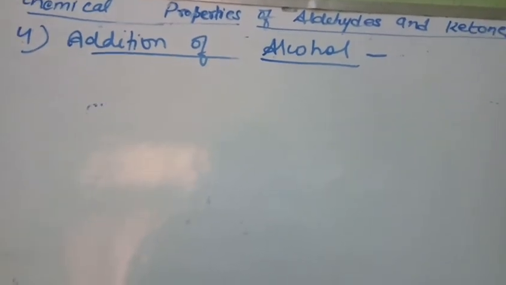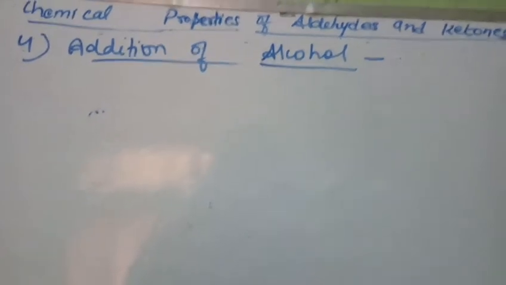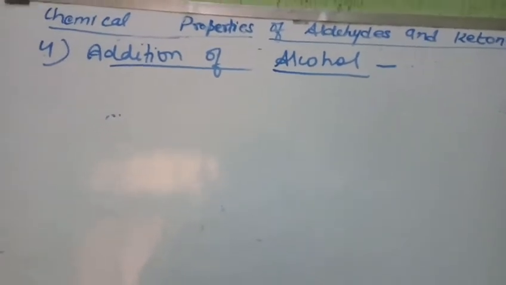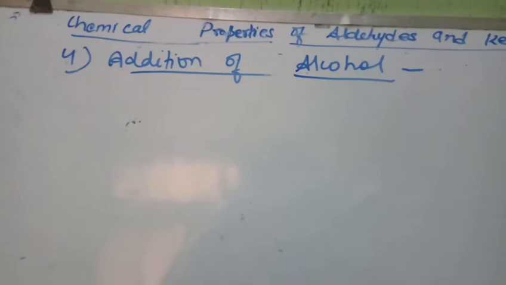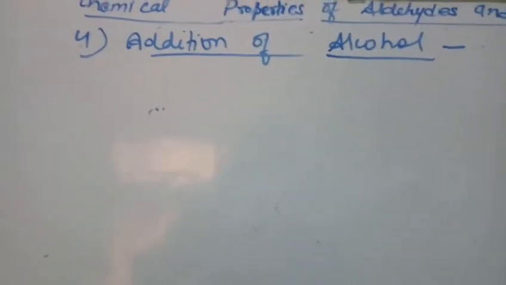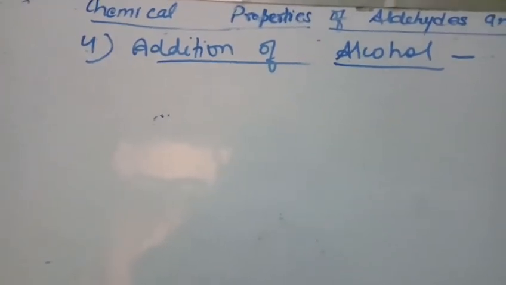On further reacting with one more molecule of alcohol, a gem dialkoxy compound will be formed, which is known as acetal.